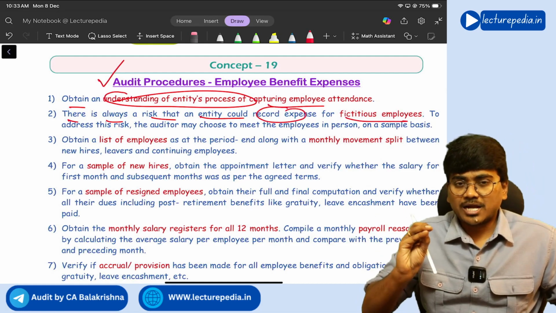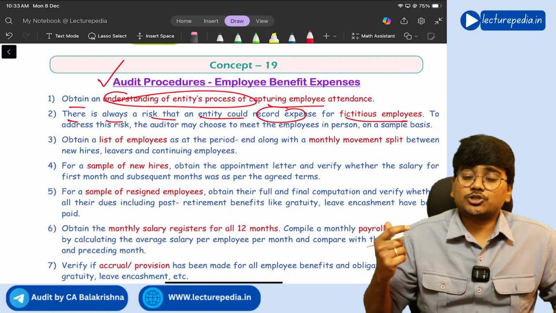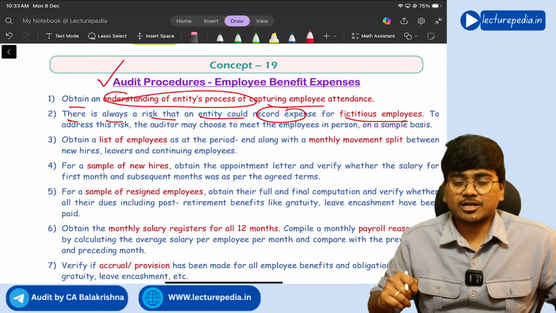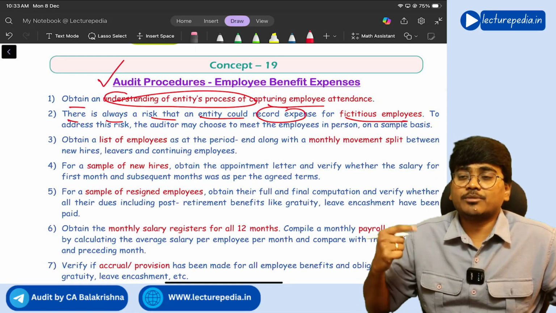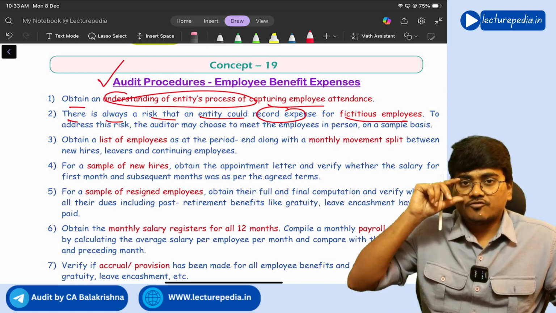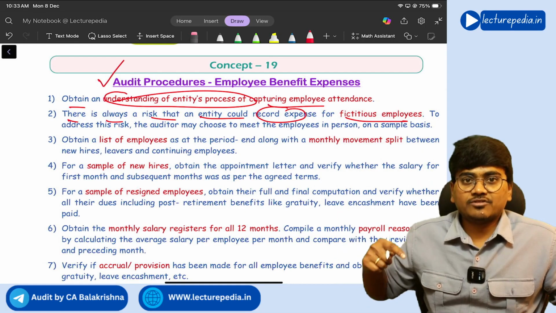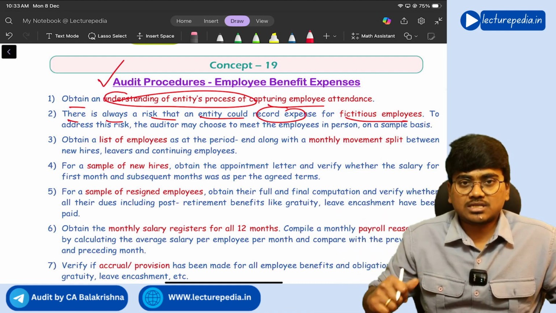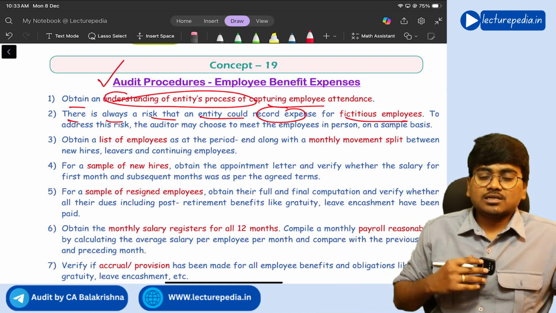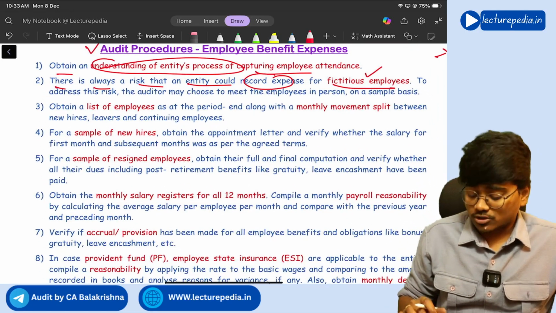So the entity might have 50 employees in the organization, but it might show in the books of accounts that there are 100 employees and we have made salary payment to 100 employees in order to avoid tax. Understand, if you show more salary expenditure, profit will reduce. If profit reduces, tax amount reduces. So to do that, the entity might be showing some fake fictitious employees. We should check that also.